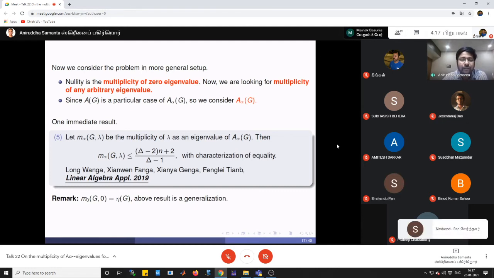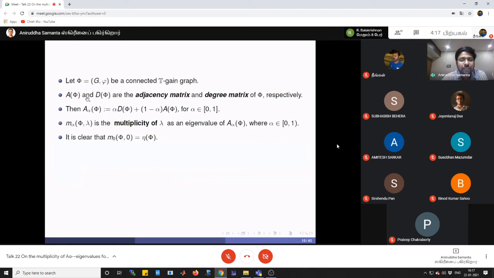Now, on the other hand, we look into the class of T-gain matrices, right? Let us recall again. Let phi be any connected T-gain graph, and A of phi and D of phi are the adjacency and degree matrices. A alpha phi is the convex combination of these, and this is the multiplicity of lambda as an eigenvalue of A alpha phi.